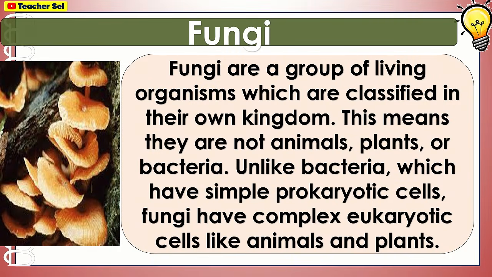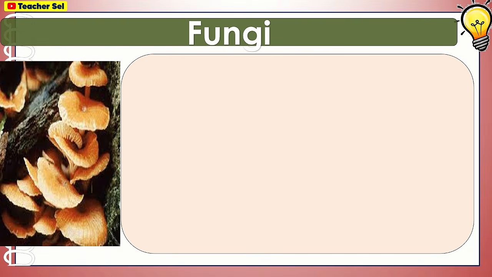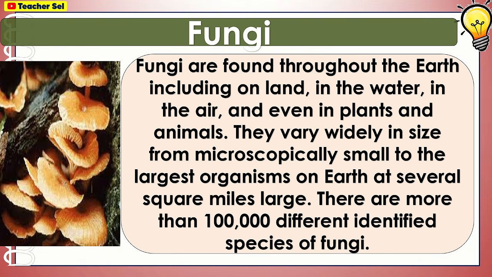Fungi. Fungi are a group of living organisms which are classified in their own kingdom. This means they are not animals, plants, or bacteria. Unlike bacteria, which have simple prokaryotic cells, fungi have complex eukaryotic cells, like animals and plants. Fungi are found throughout the earth, including on land, in the water, in the air, and even in plants and animals. They vary widely in size, from microscopically small to the largest organisms on Earth at several square miles large. There are more than 100,000 different identified species of fungi.